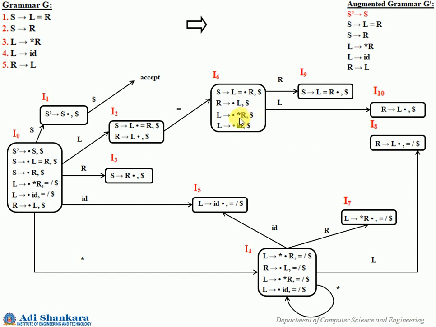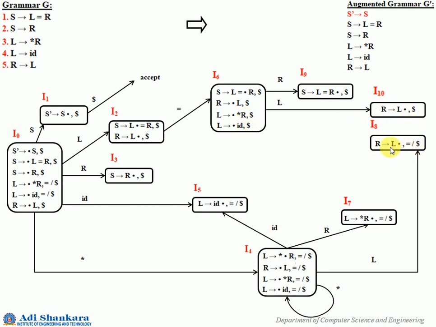Now on star what happens? Just see. L gives star dot R comma dollar. Here we have equal to also, but here we have only dollar. So you can see it as a similar case to what happens here.